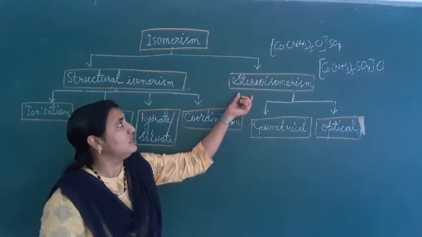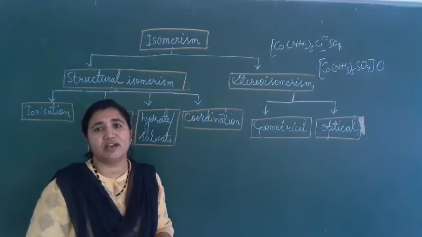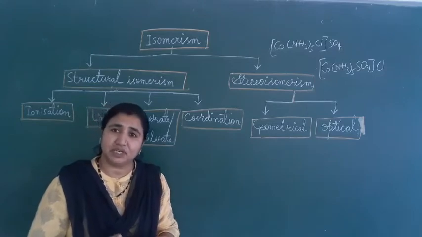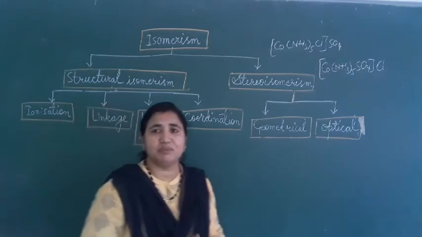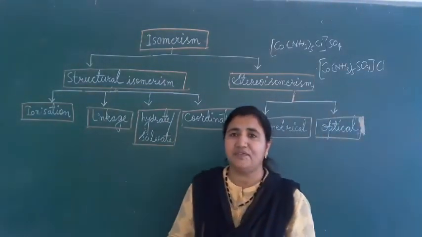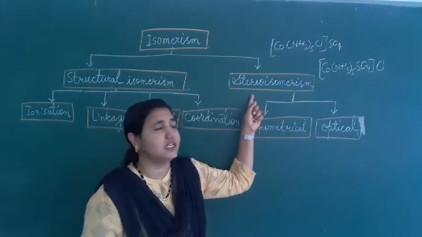They are called stereoisomers, and the whole phenomenon is called stereoisomerism. We are going to see this in detail.